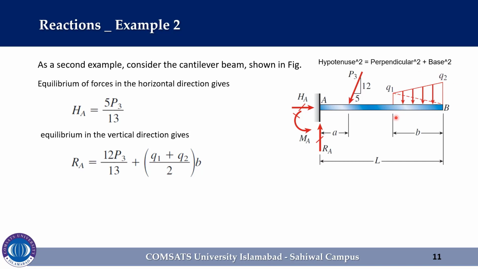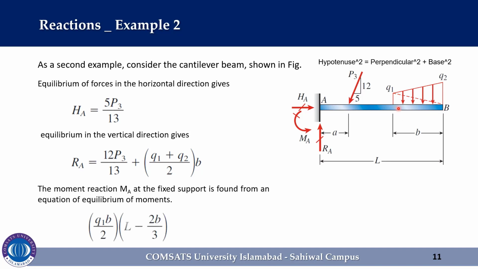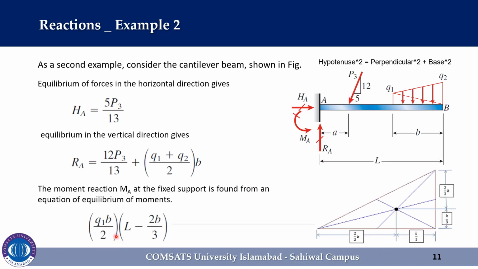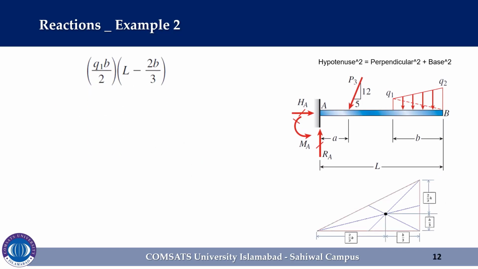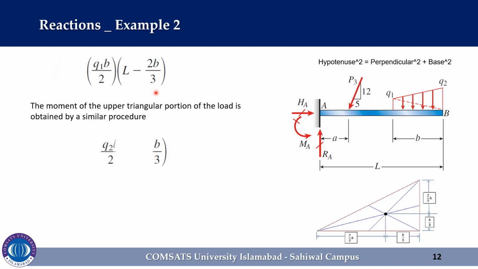Thus, the moment about point A of the lower triangular part of the load is Q1 B/2 multiplied by (L minus 2B/3), in which Q1 B/2 is the resultant force equal to the area of the triangular load diagram, and (L minus 2B/3) is the moment arm about point A of the resultant. The moment of the upper triangular portion of the load is obtained by a similar procedure. That would be Q2 B/2 (L minus B/3).